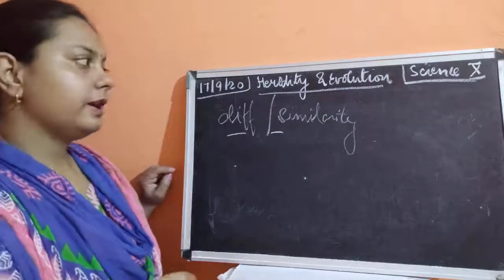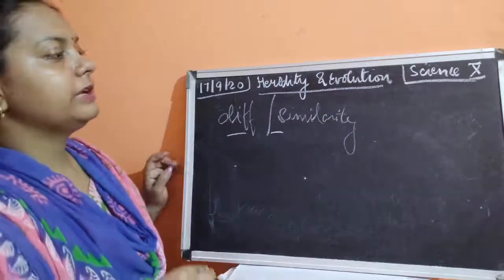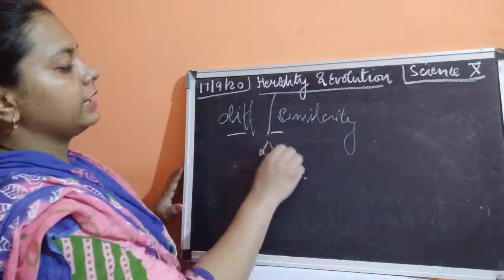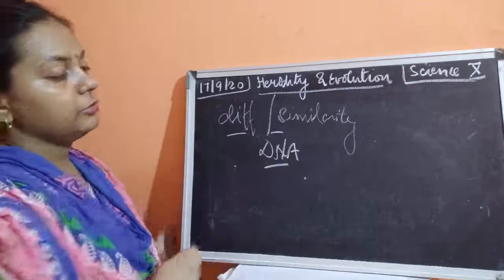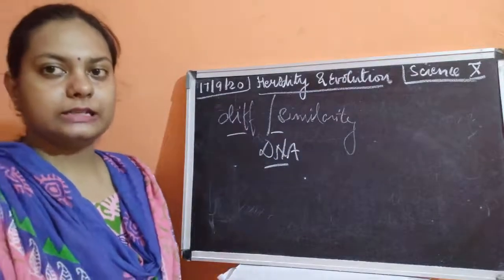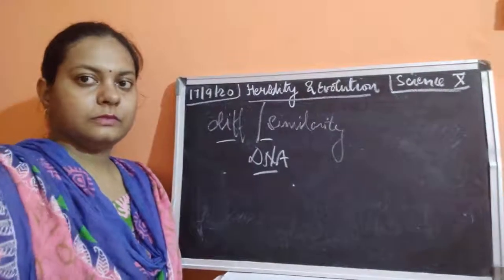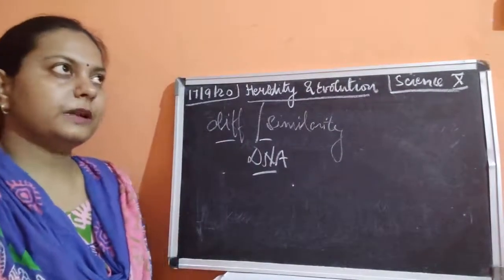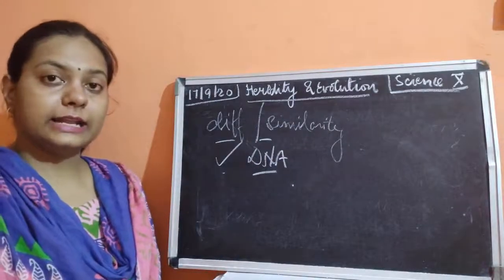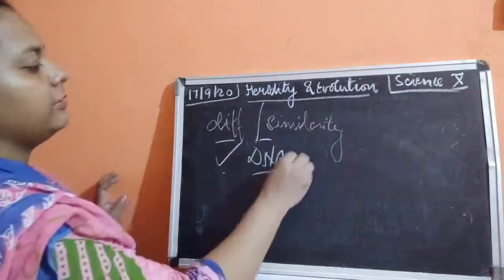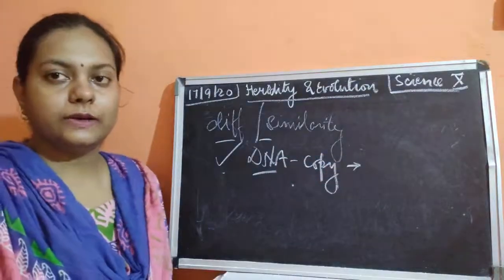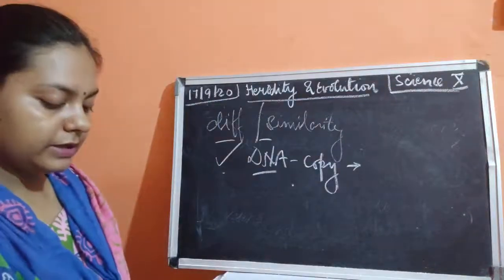Now, why are heredity and evolution connected? Heredity is connected with evolution because our information is present in our blueprint, that is our DNA. Each and every piece of information is present in our DNA. This DNA gets copied, and because of this DNA copying, a new individual is formed, which we already have discussed a lot in the previous chapter.